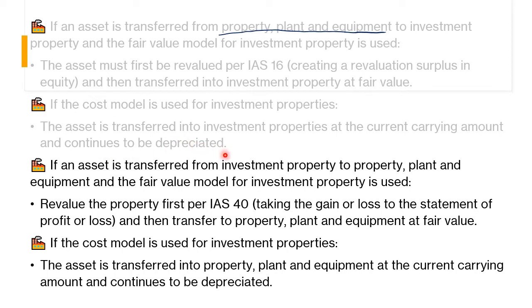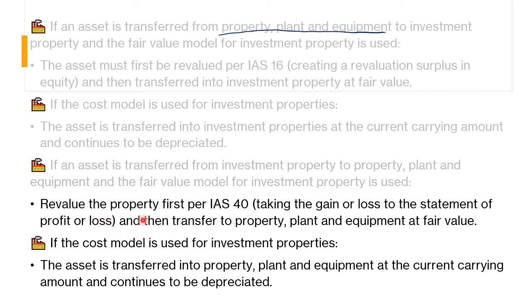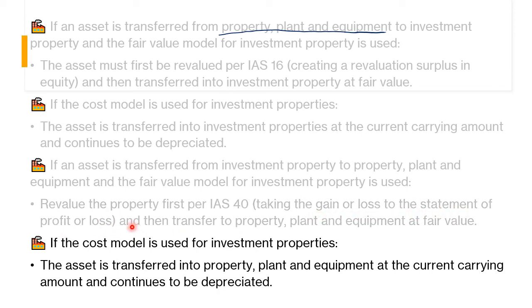continues to be depreciated. If an asset is transferred from investment property to property, plant and equipment, and the fair value model of investment property is used, revalue the property first as per IAS 40, taking the gain or loss to the statement of profit and loss, and then transfer to property, plant and equipment at fair value.